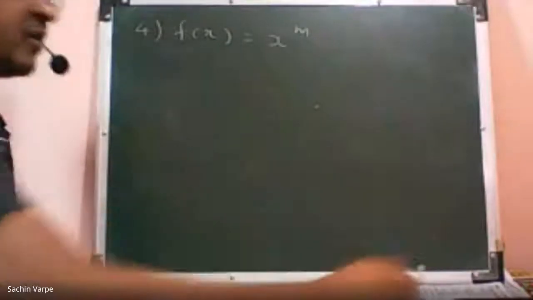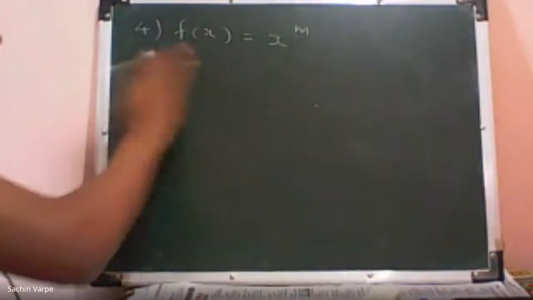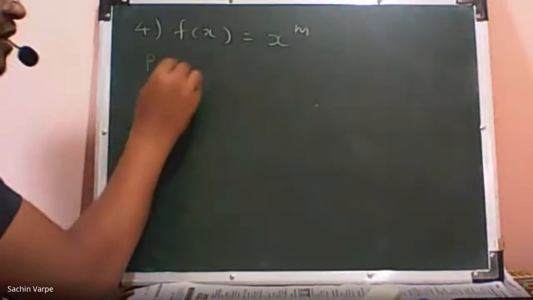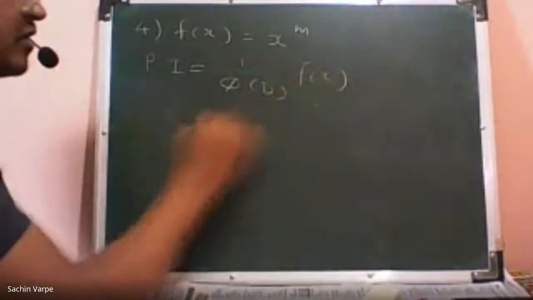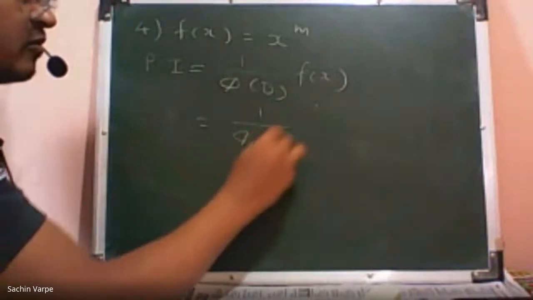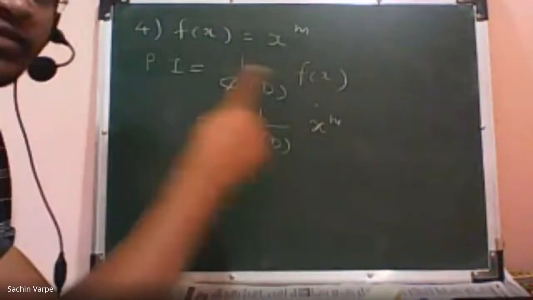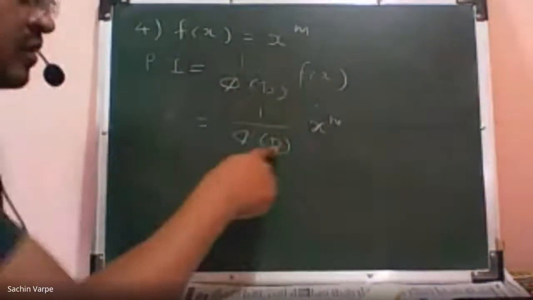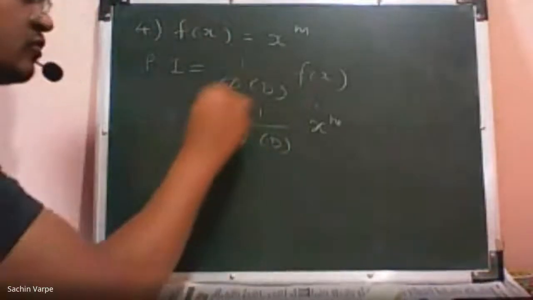So if f of x is a polynomial function, then how to get the particular integral by shortcut method? So we have a shortcut for this again. What is the particular integral formula? PI is equal to 1 upon phi of d into f of x. So that is 1 upon phi of d into f of x, which is x raised to m, isn't it? So actually this case is slightly different from the previous three cases. There we have discussed direct substitutions for this operator d or phi of d, isn't it? But here we don't have direct substitution. We have to do some changes.